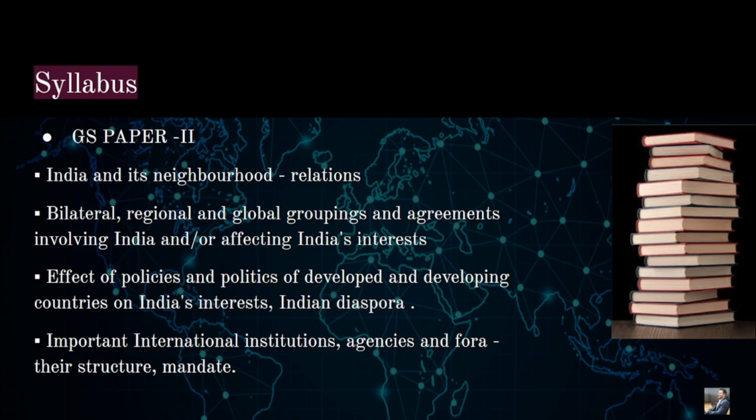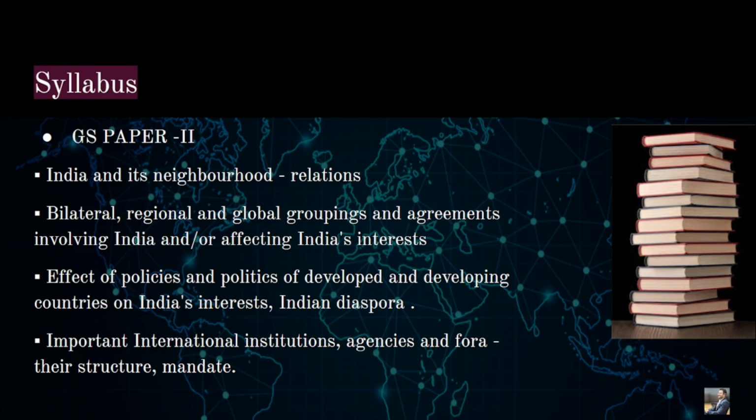The various delegates from across the world came in order to promote our national interest, our national products, our national symbolism to the entire world. So that is how it is important, and global groupings like G20, SAARC, BIMSTEC, and so on have a key role to play when it comes to the promotion of our national interest, right? That is why UPSC has put into the syllabus the topic of bilateral, regional, and global groupings and agreements that we will be unfolding in our course of discourse.